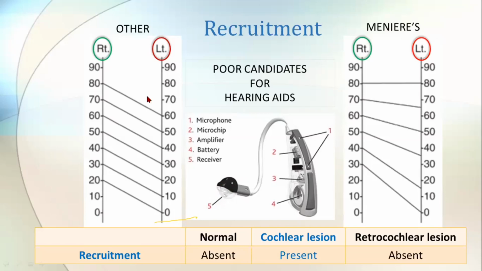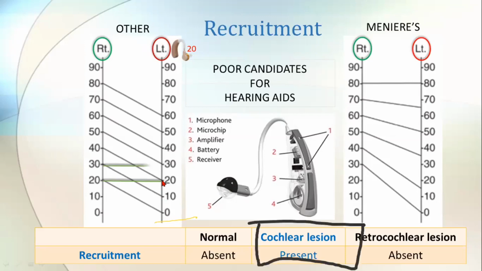So what happens in this patient, other than Meniere's disease, if I give a hearing aid to the left ear with an amplification of 20 decibels? This 20 decibel sound, normally he was hearing it as 0. As I have given a hearing aid of 20 amplification, the 20 will be added and he will hear it as the same 20 decibels. So no problem. Likewise, the 30 will be heard as 30, right?